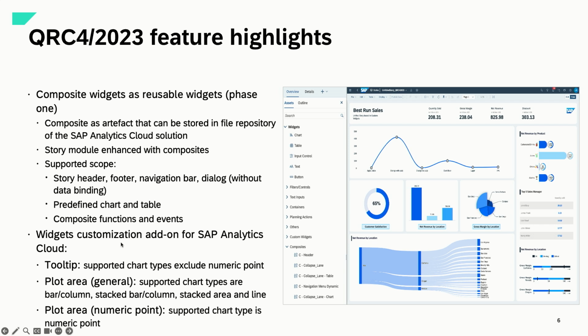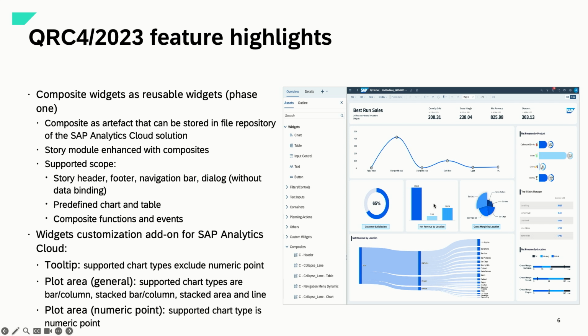Another highlight is the widget customization add-on for SAP Analytics Cloud. Here you have the option to define your own add-on, like a tooltip or plot area, based on the standard SAC chart. These special add-ons can be defined and deployed on the SAC tenant or any other third-party web server. And you as a story designer only need to assign these add-ons to the standard SAC chart to achieve more visualization flexibility.